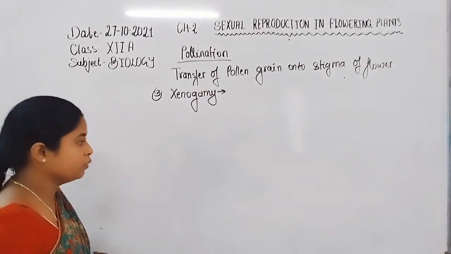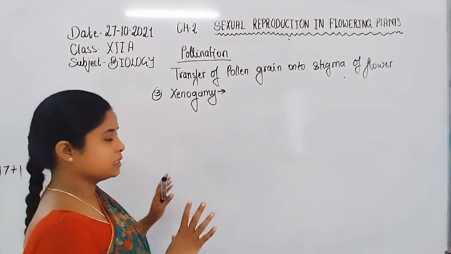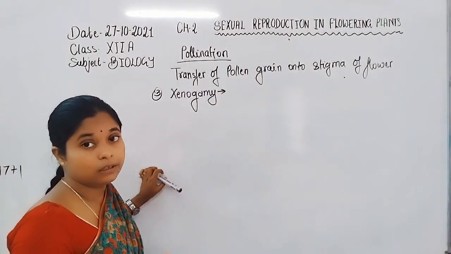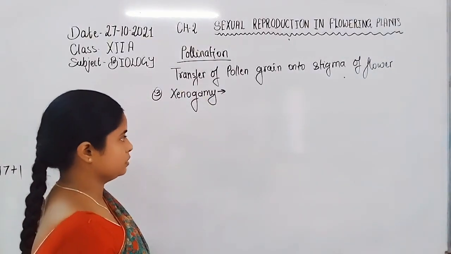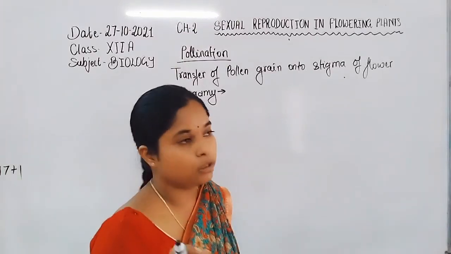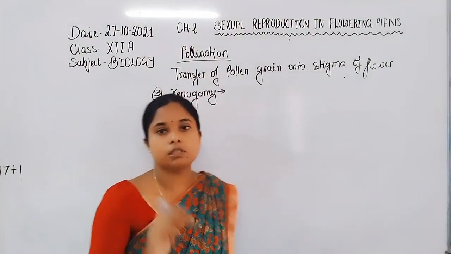That is, the pollen grain of a flower present on one plant is transferred to a different flower of a different plant, or between two species.